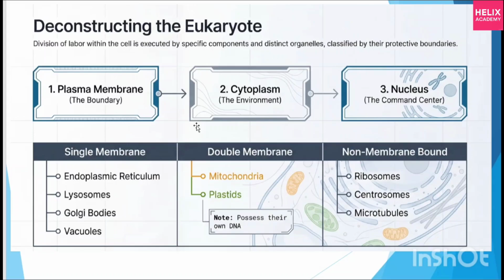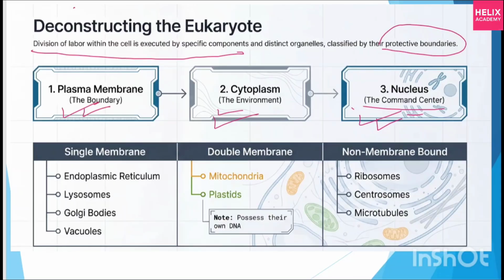Next, this is the distribution of eukaryotic cells. In eukaryotic cells, there is a division of labor within the cell, executed for specific functions. They have to do specific functions through specific organelles, and they have distinct organelles and protective boundaries for every organelle. They contain three parts: plasma membrane, cytoplasm and nucleus. Why plasma membrane? Because plasma membrane is giving the boundary.